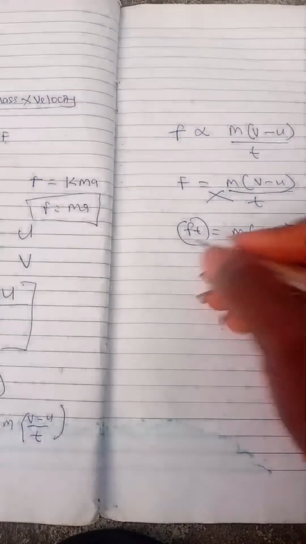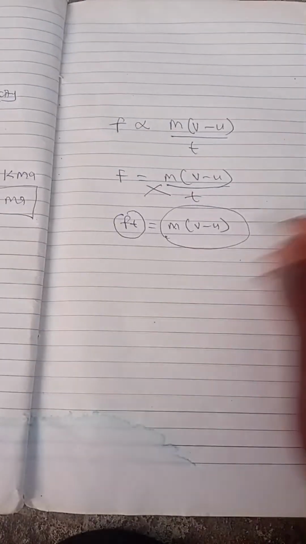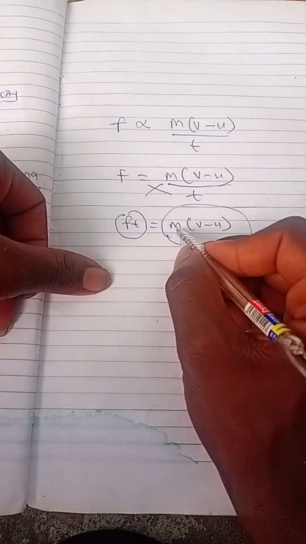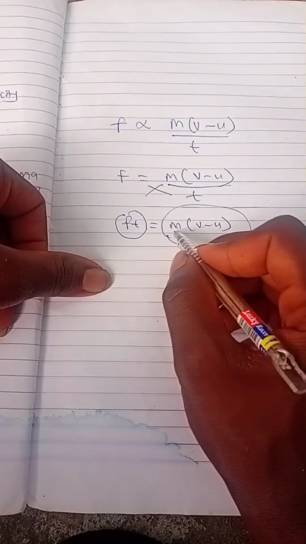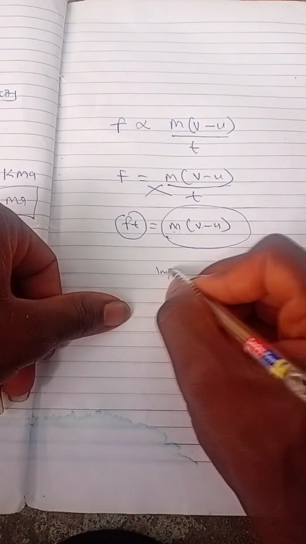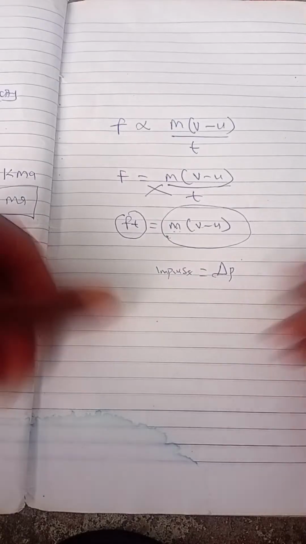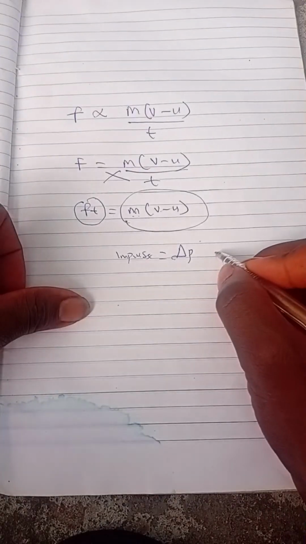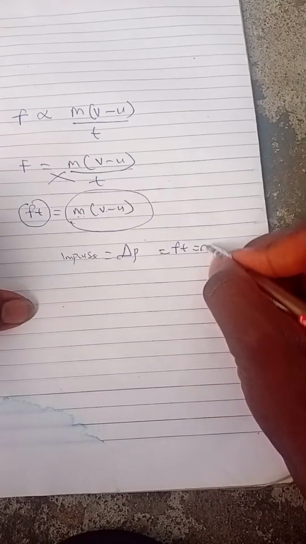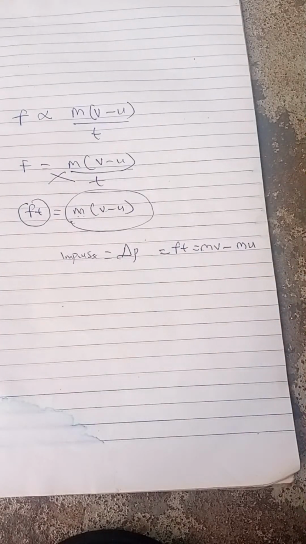This FT is known as impulse. The unit for impulse is Newton seconds. So impulse is the same thing as M multiplied by (V minus U). That is, impulse is the same thing as change in momentum, because this is change in momentum. If you open the bracket, MV minus MU, that is final momentum minus initial momentum. So we can conclude that impulse equals change in momentum. We use this symbol to represent it, which is the same thing as FT, and the same thing as MV minus MU. Are we together? Please, is that understood?